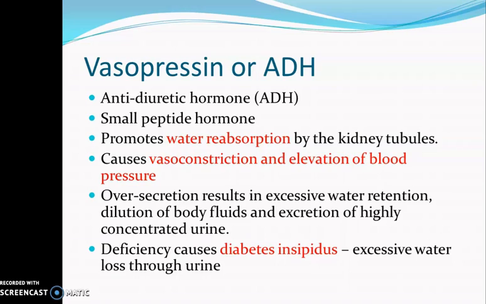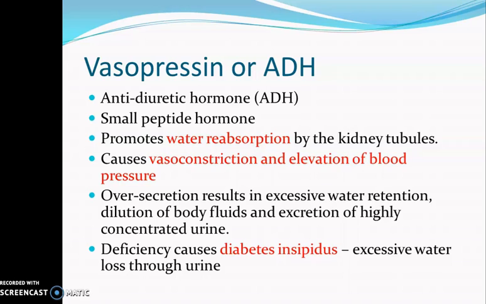Vasopressin is called antidiuretic hormone, ADH. It is a small peptide hormone concerned with the reabsorption of water by the kidney tubules. So it promotes the reabsorption of water by the kidney tubules and that is why it is called antidiuretic hormone. It also has a vasoconstrictive effect on the blood vessels. It will cause the constriction of the blood vessels, or the wall of the arteries, and this causes the elevation of blood pressure. That is why it is called vasopressin.